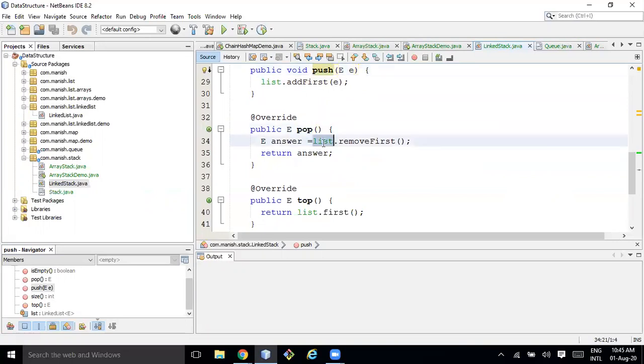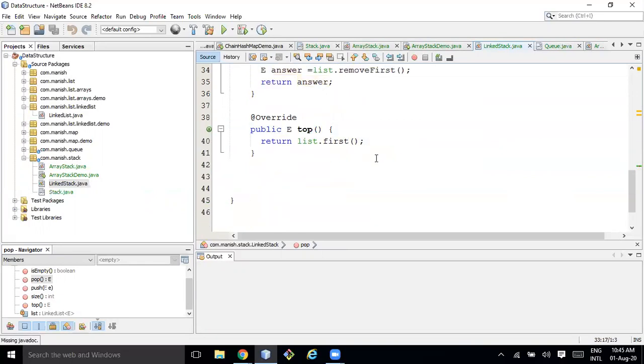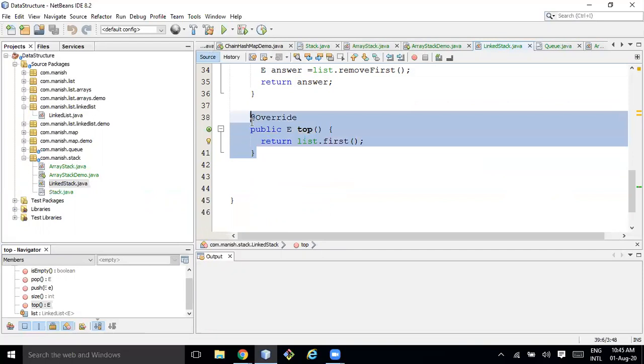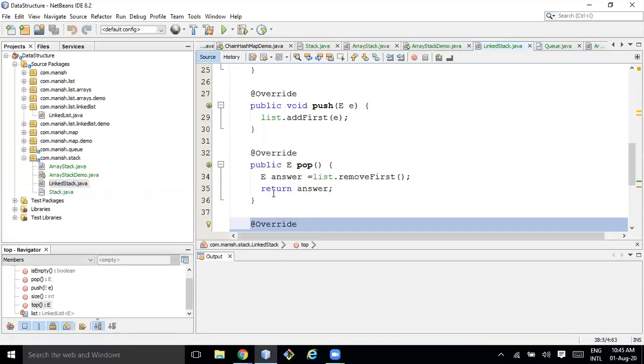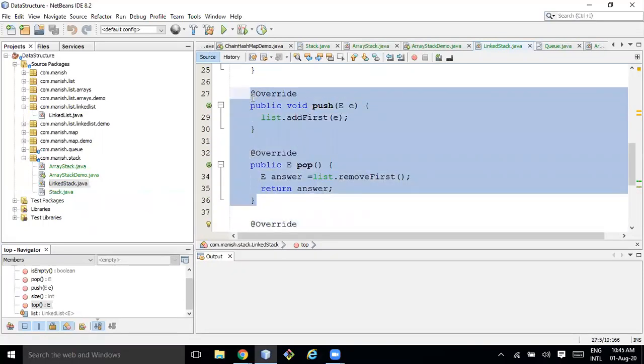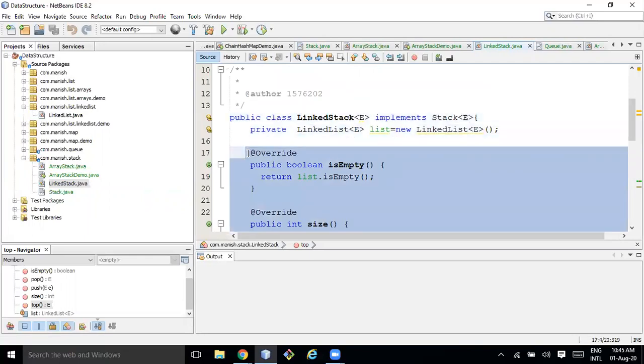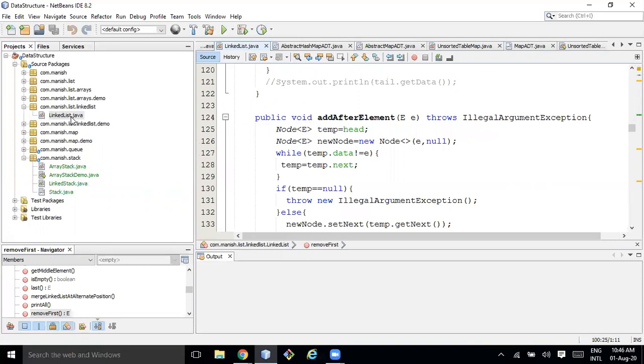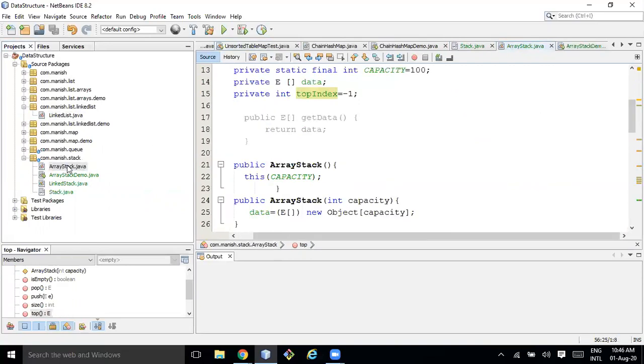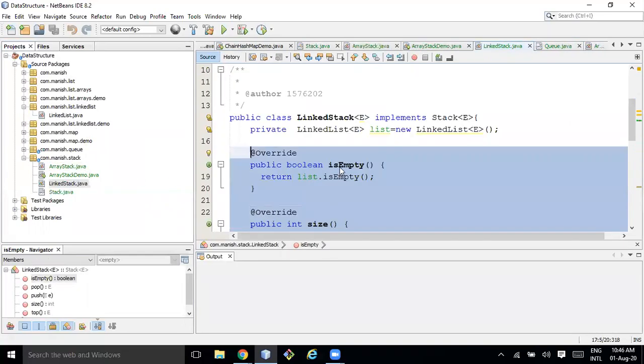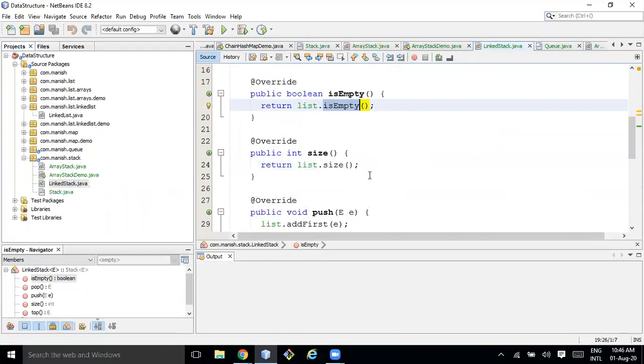Here I'm doing list.removeFirst and returning the answer to get the pop, and again the top. So this is a very good example of the adapter design pattern. If you have gone through design patterns, this is adapting it, right? This was my class and I made it to use as a stack. So this is a very cool implementation.